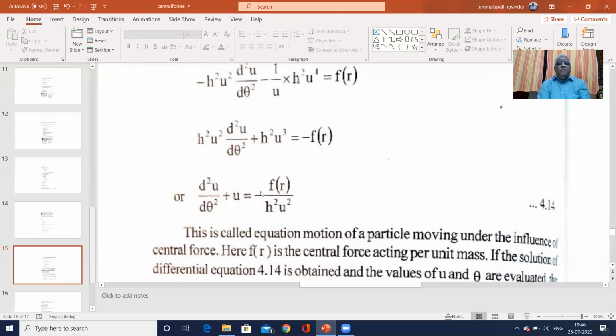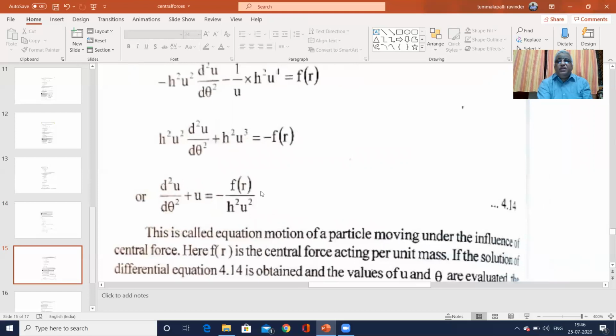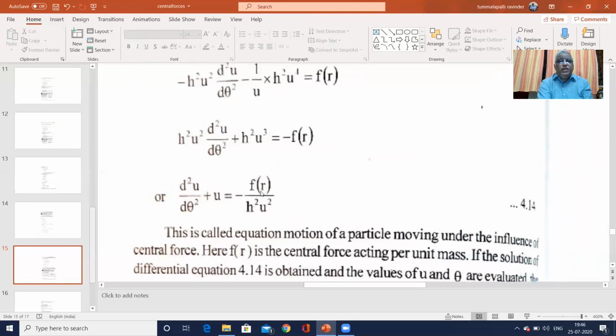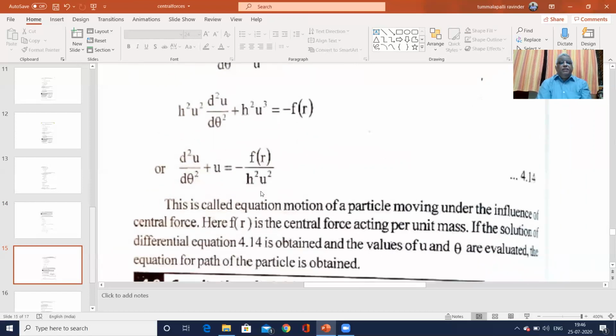This is called the equation of motion of a particle under the influence of a central force. This is equation 4.14. Here F of r is a central force acting per unit mass. The solution of the equation is obtained, and values of u and theta are evaluated, giving the path equation of the particle. What you have to remember is d square u by d theta square plus u is equal to minus F of r by h square u square.